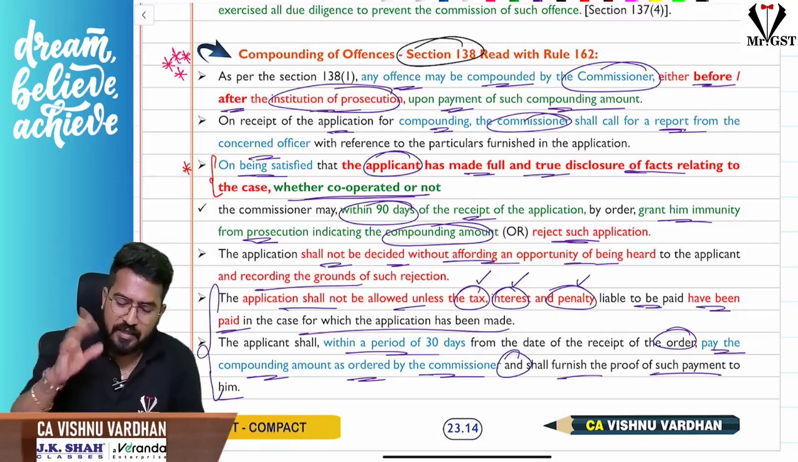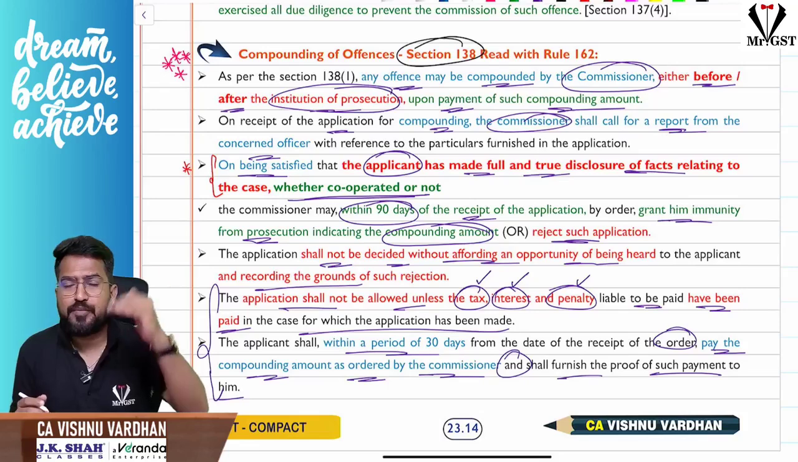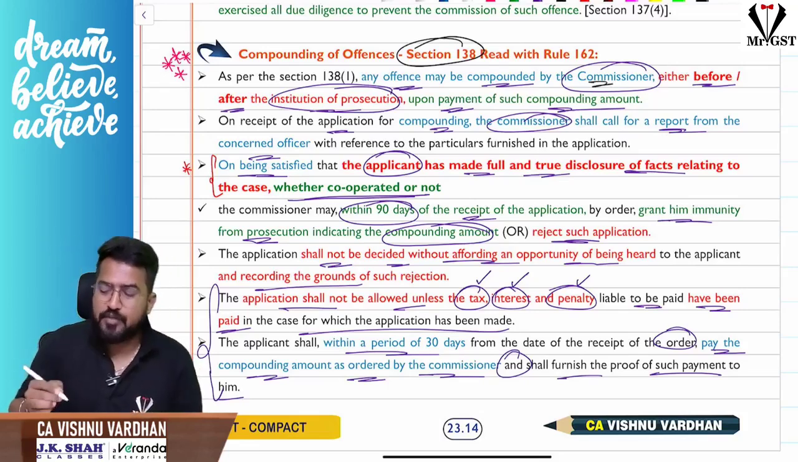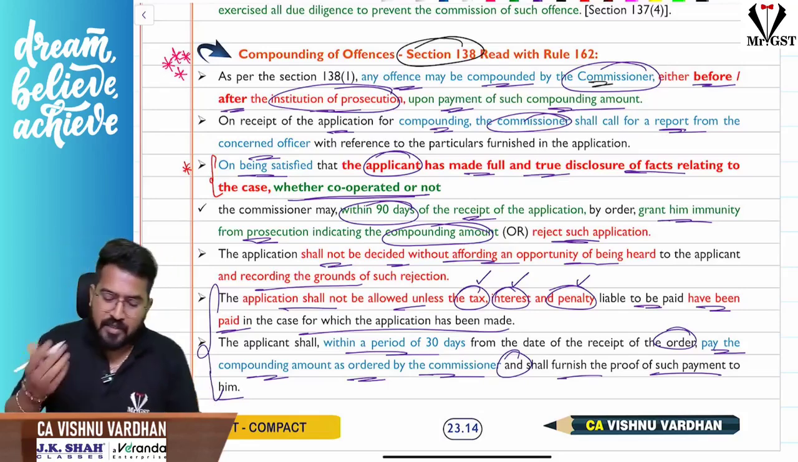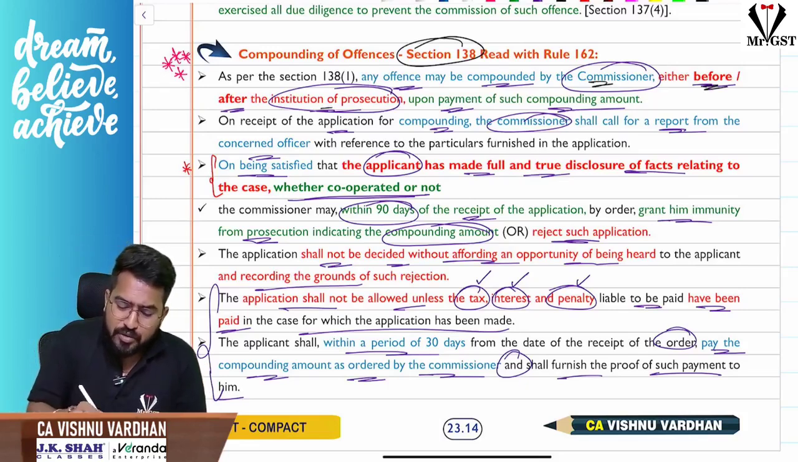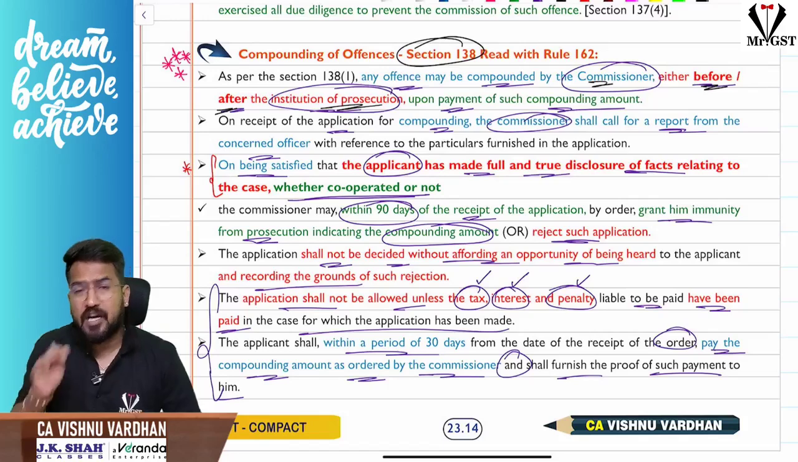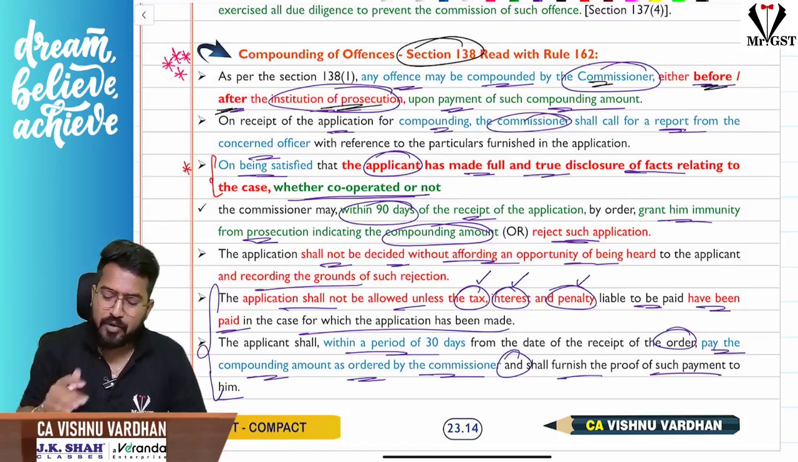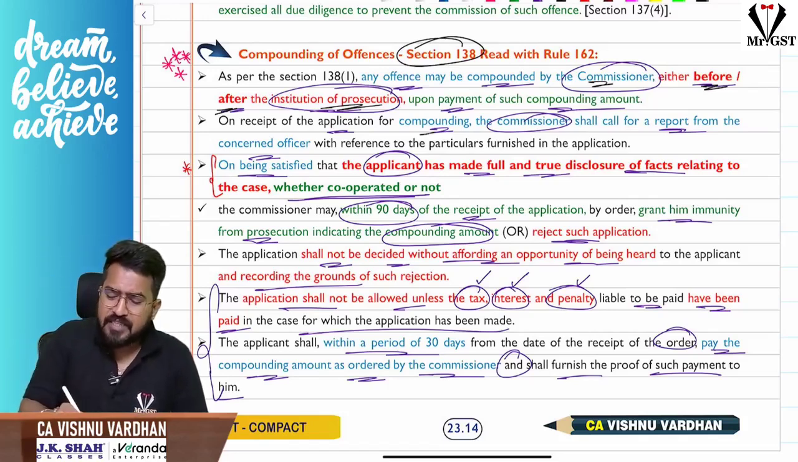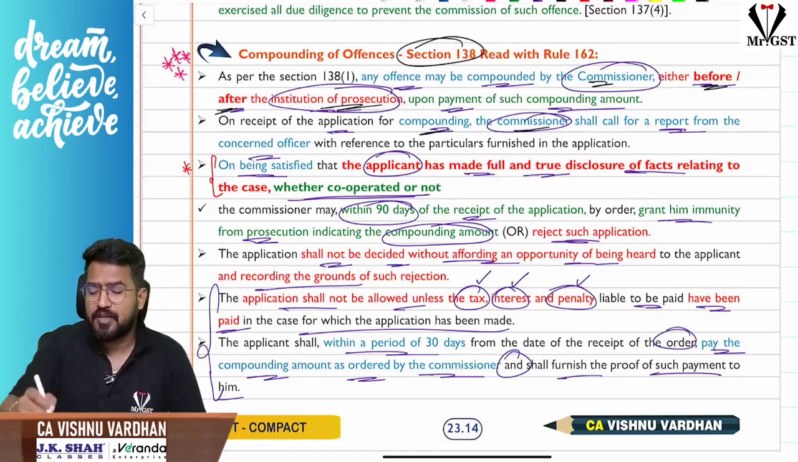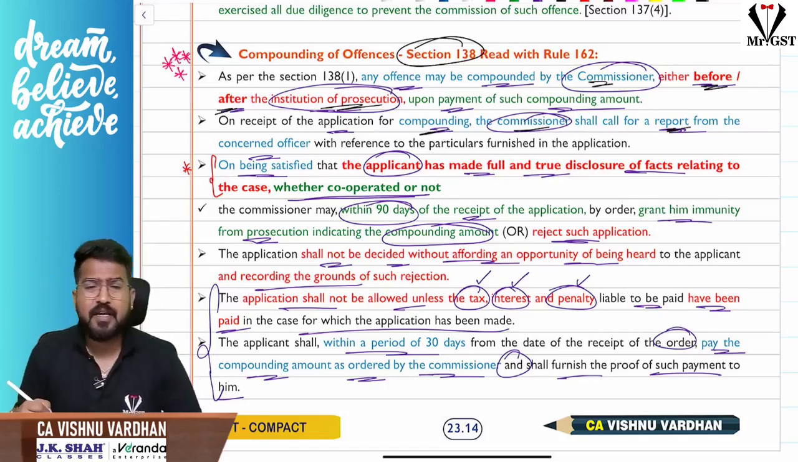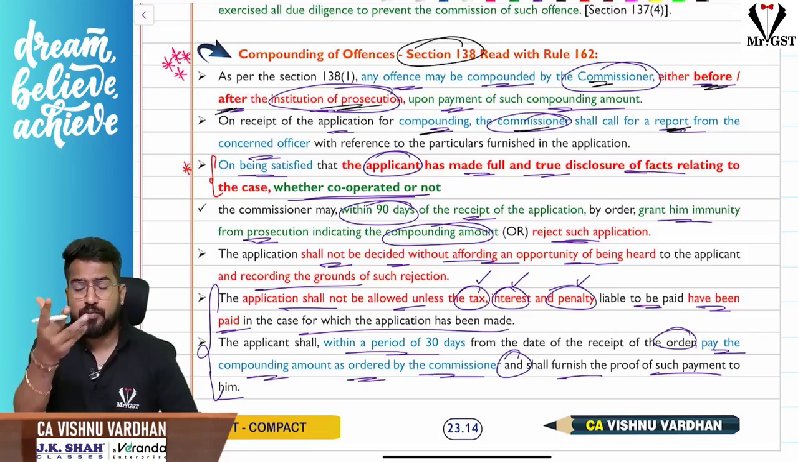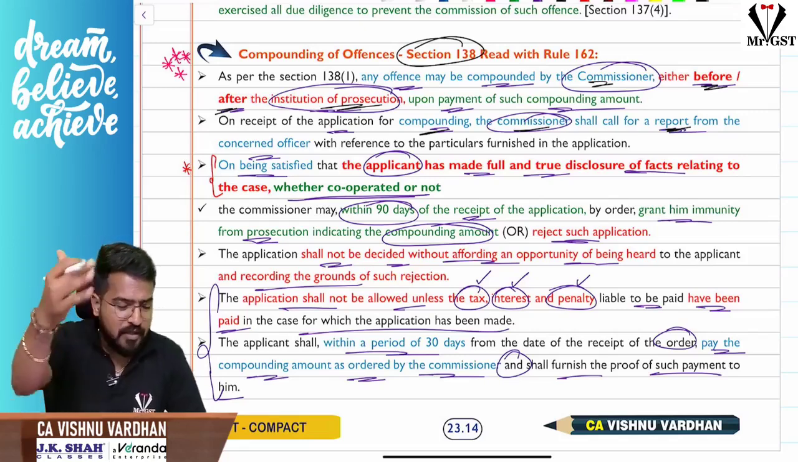Now see, first thing, when you want to go for compounding, you should make an application to the commissioner. Sir, give me the immunity, I don't want to go to jail. Either before institution of any prosecution or during the prosecution also, after the institution of prosecution also, you can go for compounding. Once the application is received, the commissioner will call for a report from the concerned officer. Give me his horoscope, whether this fellow is a good boy or a bad boy, all the details.